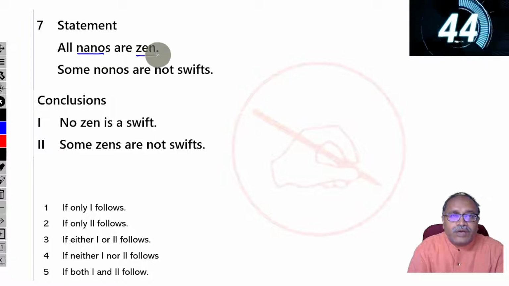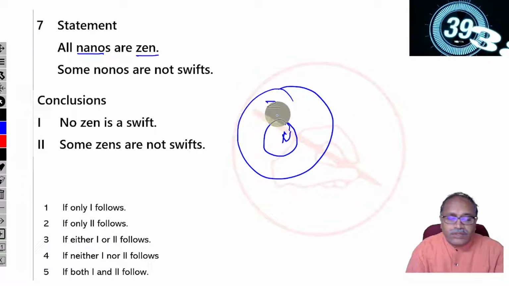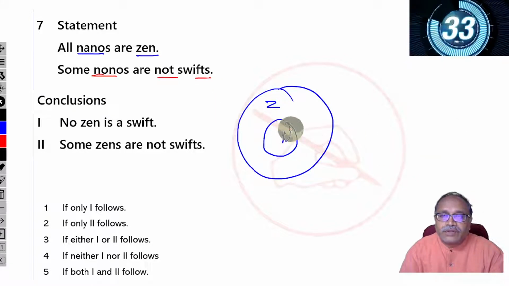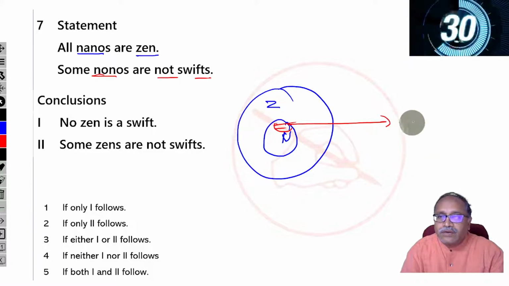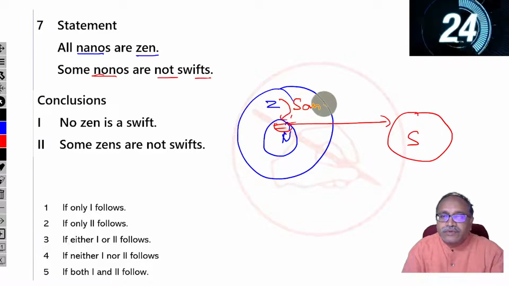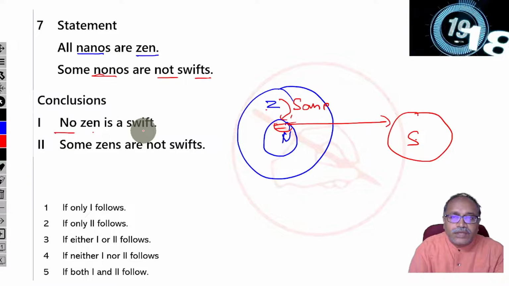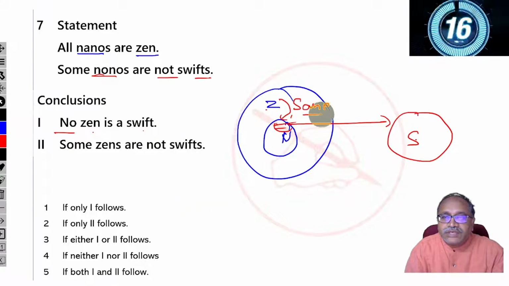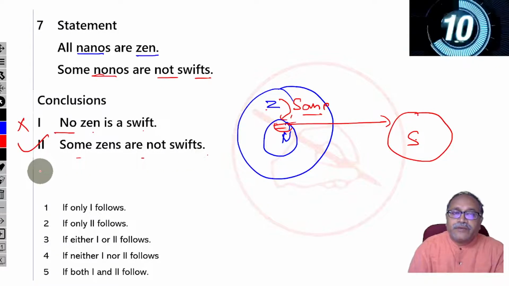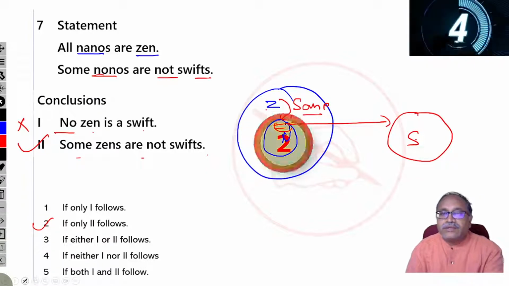All nanos are gens. This is nano and all nanos are gens. And it says some nanos are not shift. Some nanos and they are not shift. So I can also say some nanos are some gens. So some gens are not shift. Look at this one. No gen is shift, which is wrong. I can only say some gens. So take it out. Some gens are not shift. That's right. Only 2 follows. So option 2. Let's check the answer. Option 2.